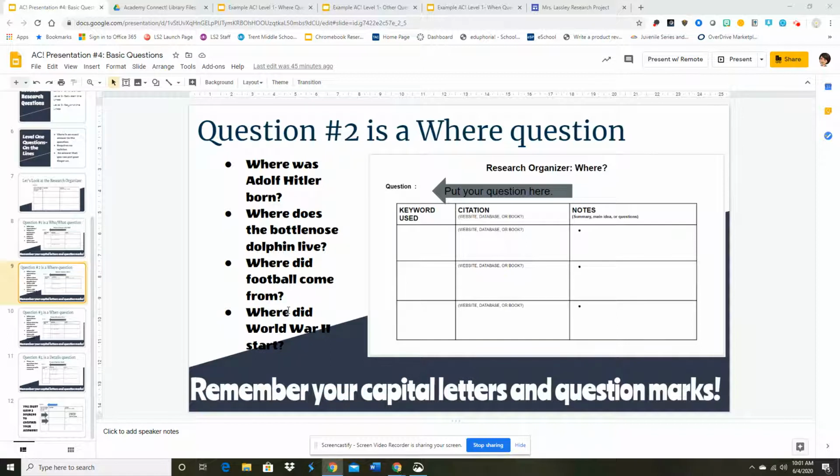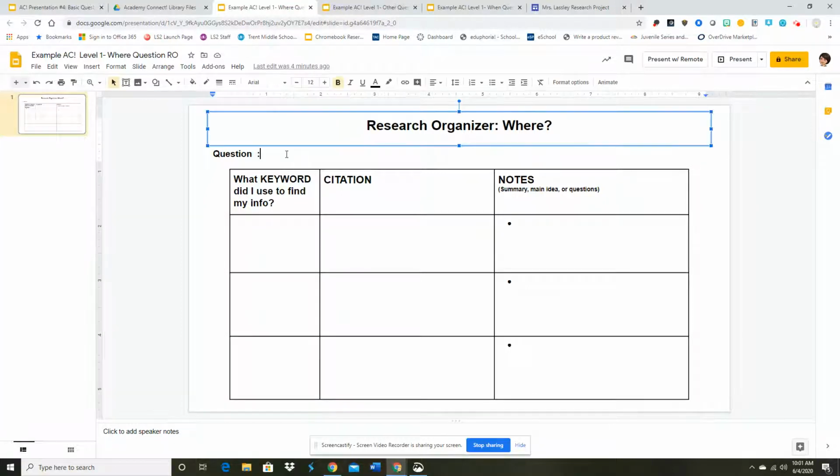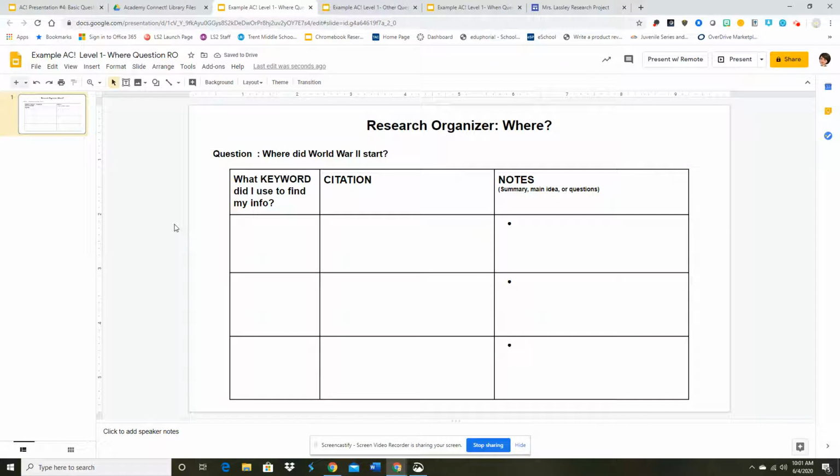So once you decide to write your question, I'm going to come over here to my where question and my research organizer. And because I'm, again, doing World War II, I write: Where did World War II start? Okay, and my question mark, I did everything I was supposed to do. Again, right now I'm not worried about anything down here.